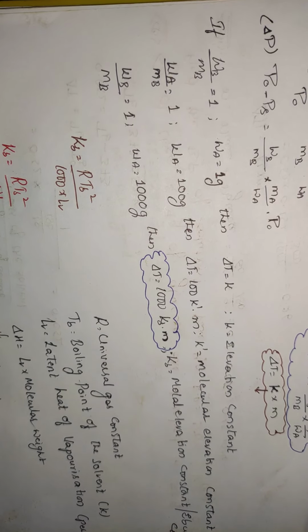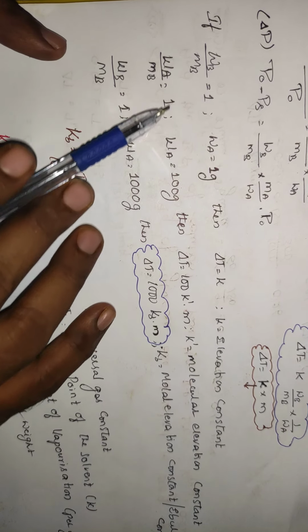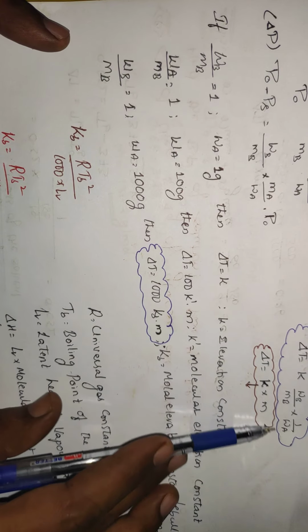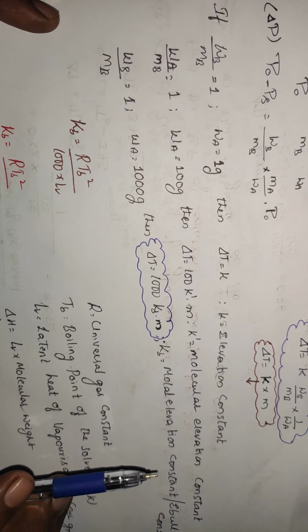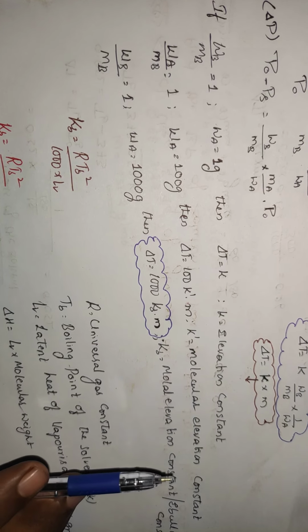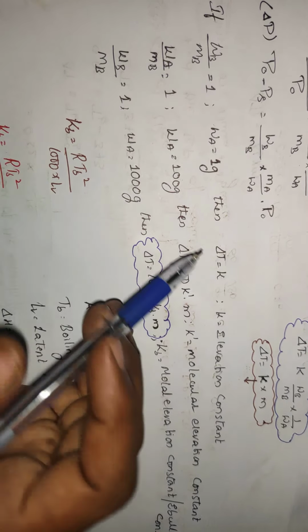Now what I am doing is, I am taking everything in grams. WB by MB, this one I am taking as 1. WA, this one I am taking as 1 gram. Then what does it indicate? 1 mole of solute is present in 1 gram of the solvent. Then delta T will be equal to K. If you take the weight of the solvent as 1 gram, then this is called the elevation constant.